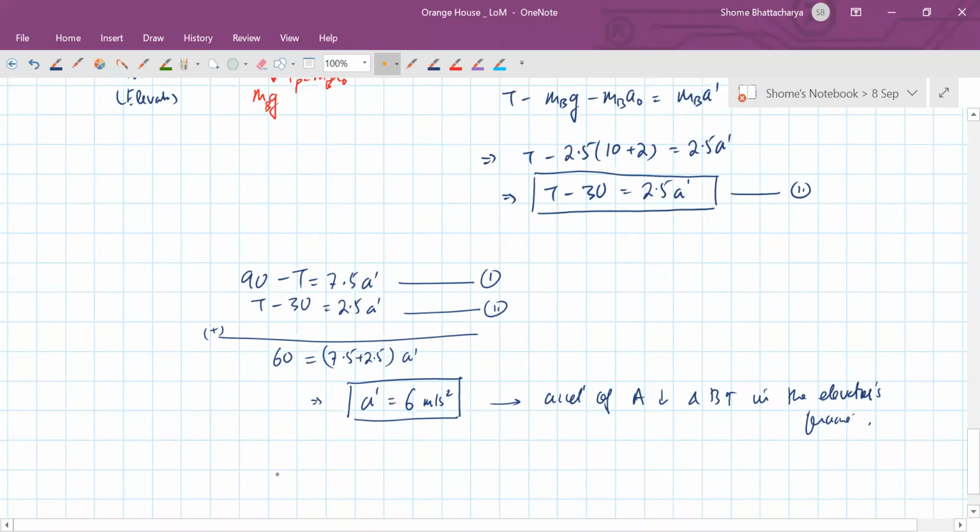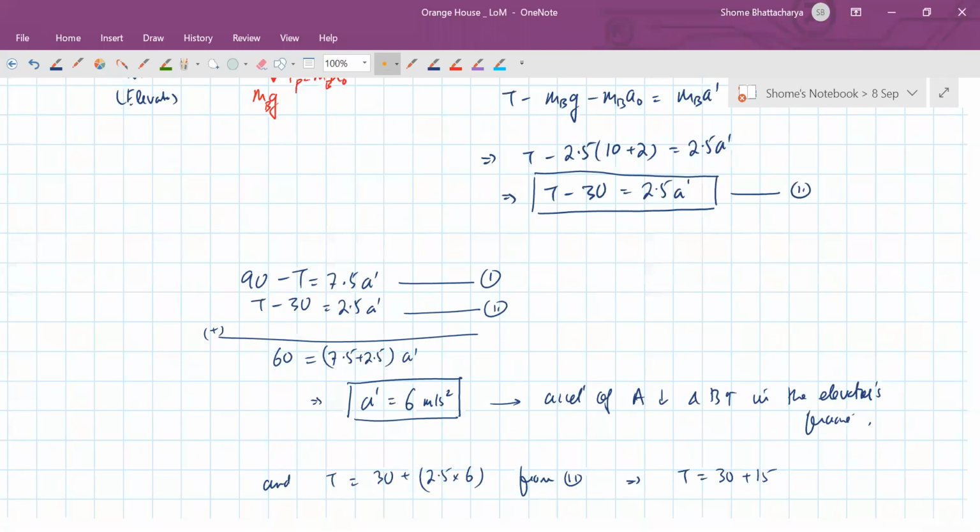Okay. And of course tension is 30 plus this, from equation 2. So tension is becoming how much? Tension is becoming 30 plus 15.